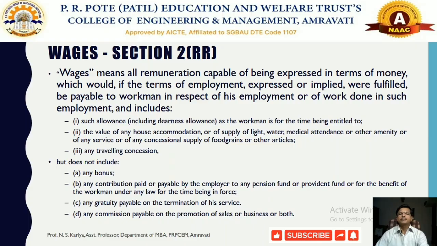So wages can be the value of house accommodation or supply of certain items to meet day to day activities, or any travelling concessions provided in some monetary value. But it does not include any sort of bonuses.